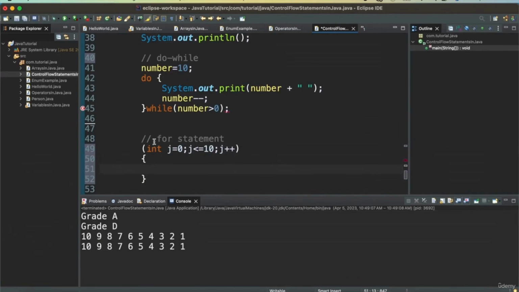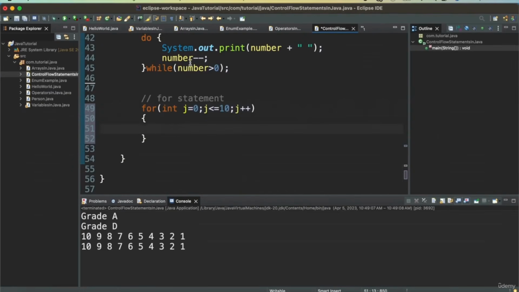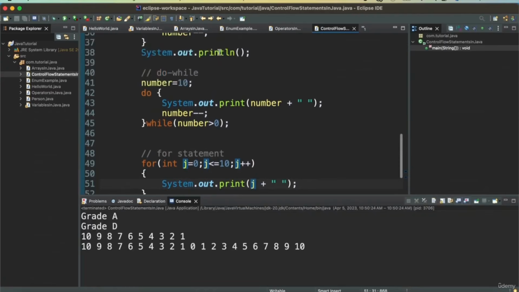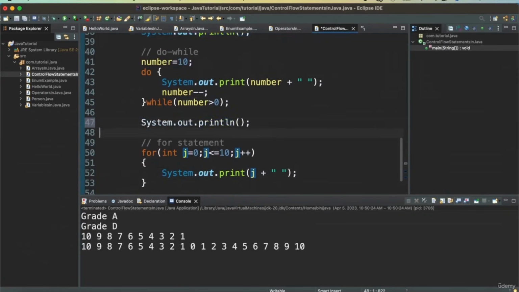Here we don't need to give an increment or a decrement condition separately because that is part of this first for statement. So instead of this, I want to print j. Let me have a separate line so that we can see it clearly.